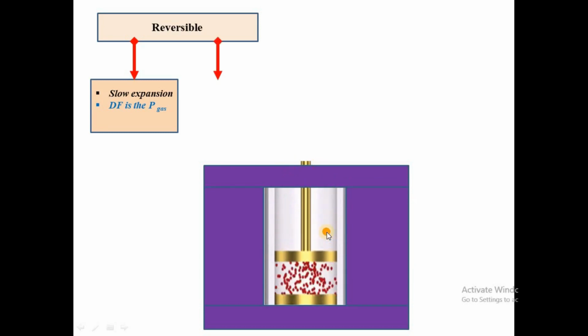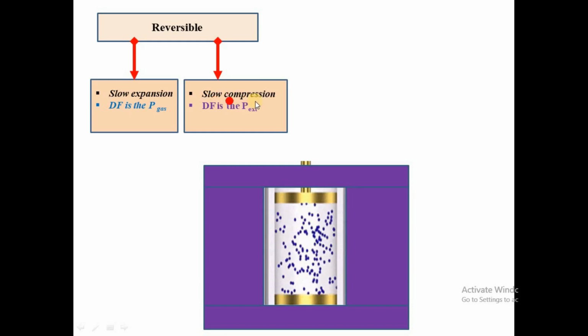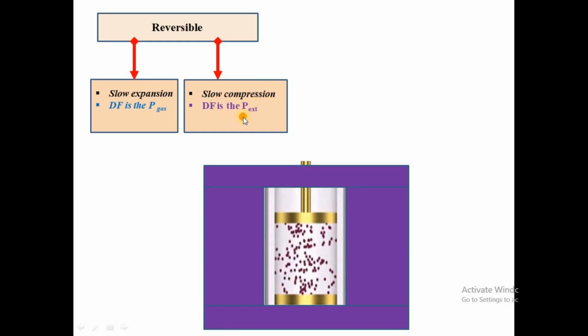Now look, when you have a reversible compression, it is also a slow compression process. The driving force is the external pressure. We have a reversible process, which can be either an expansion or a compression. And all of these processes, if they are reversible, that means they are slow processes. A reversible process is a slow process.